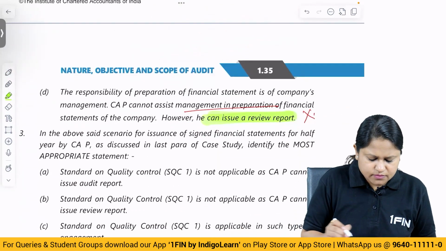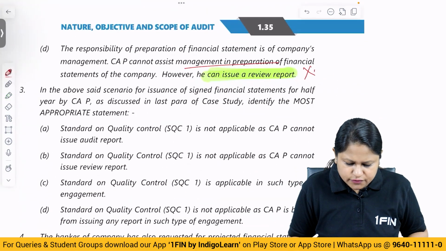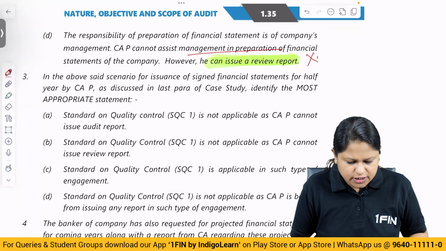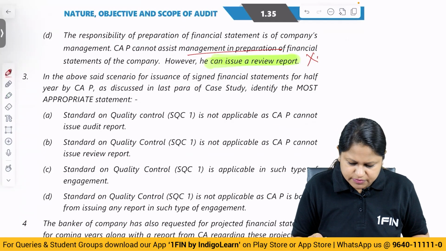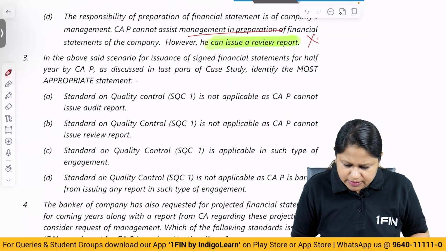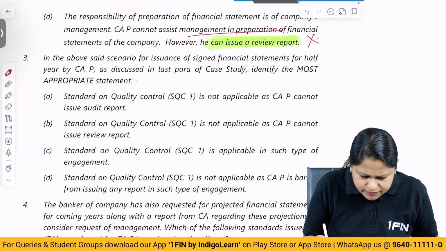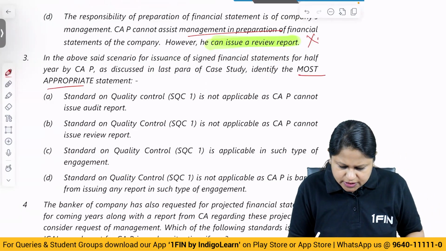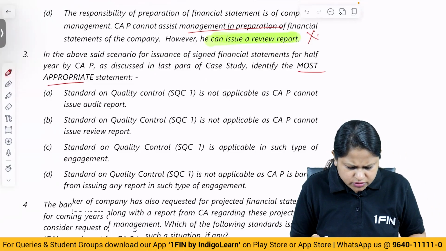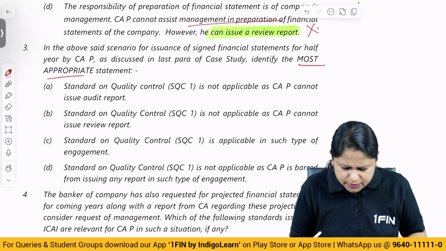Okay, then. In the above said scenario for issuance of signed financial statements for half year by CAP, as discussed in the last part of the case study, identify the most appropriate statement. SQC is not applicable as CAP cannot issue audit report. Standards on quality control is not applicable as CAP cannot issue review report. Standards on quality control is applicable in such type of engagement.